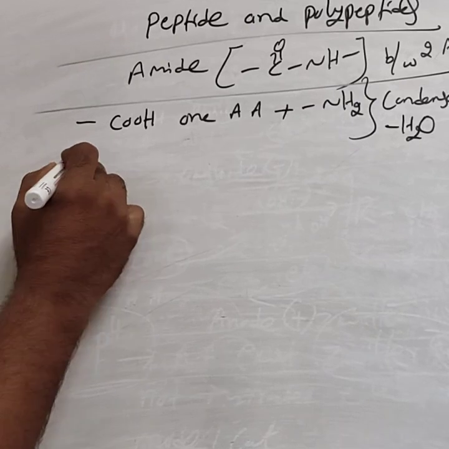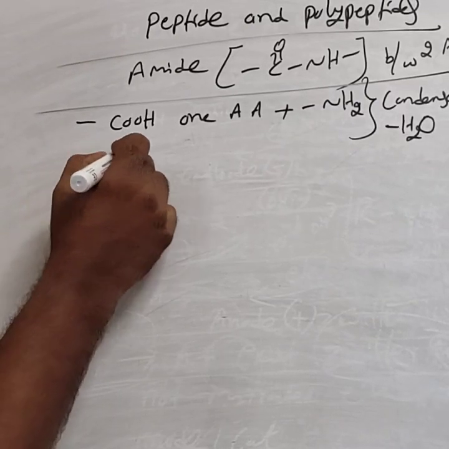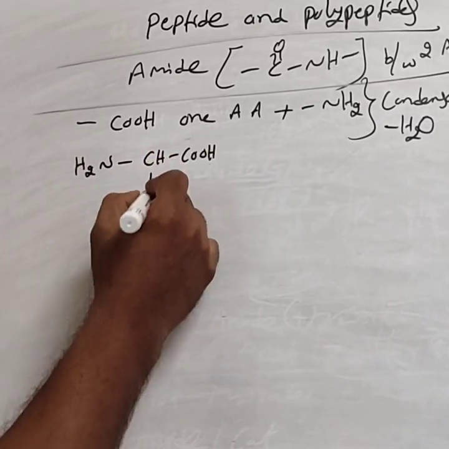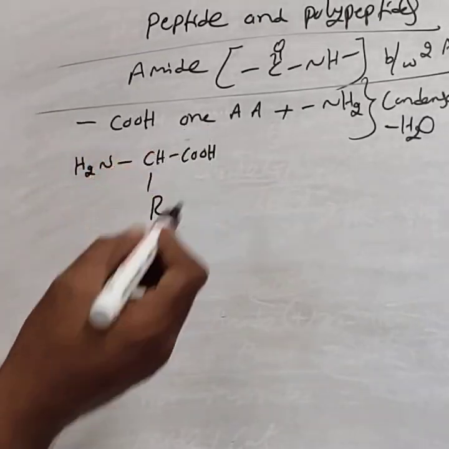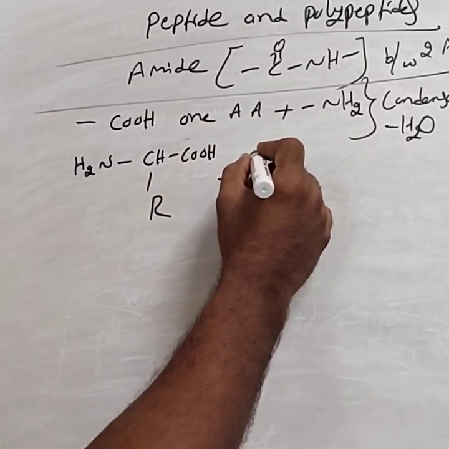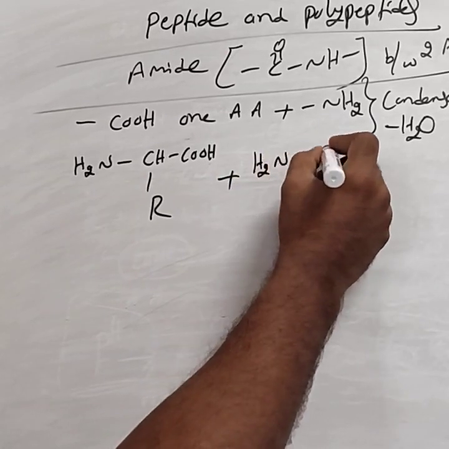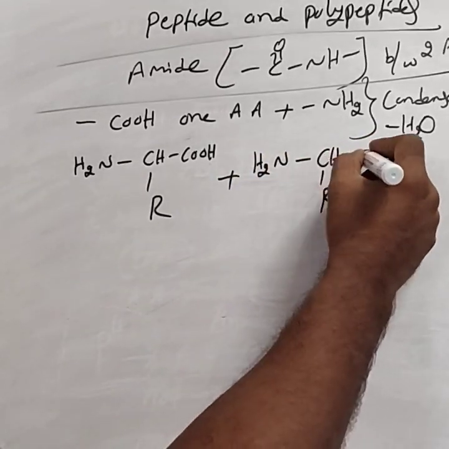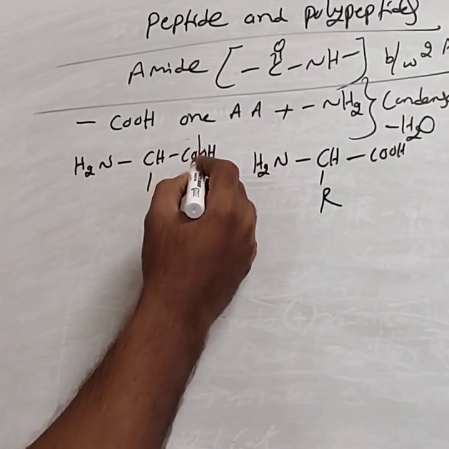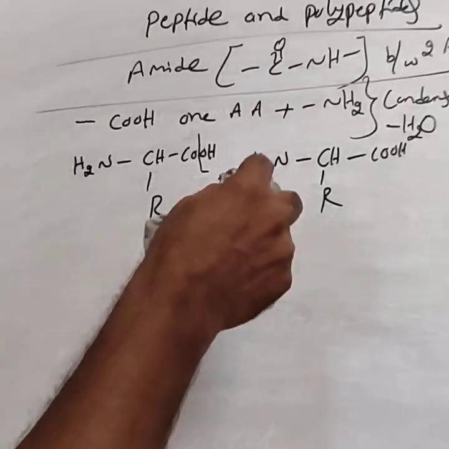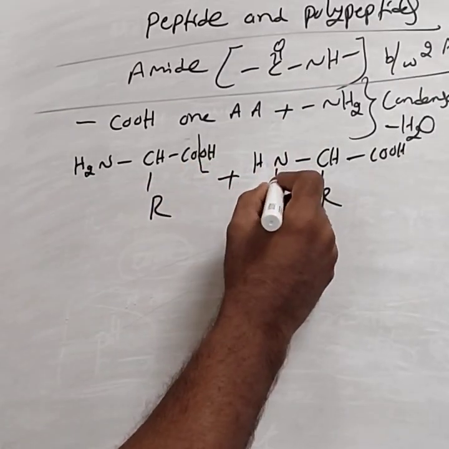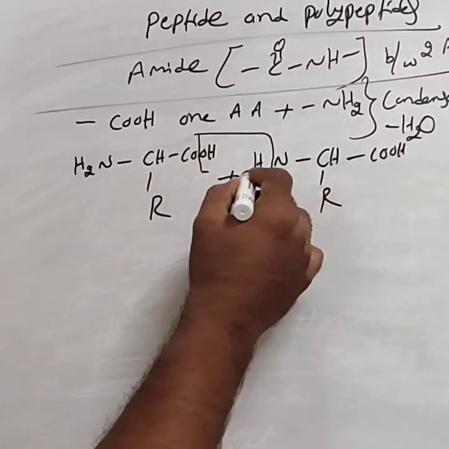For example, take one amino acid, NH2 CHR COOH, plus another amino acid, NH2 CHR COOH. OH is removed from the carboxylic group, and from the NH2, a hydrogen is removed.